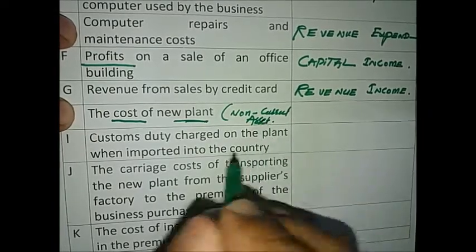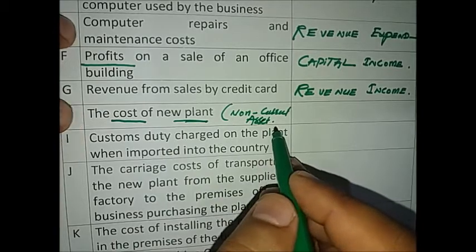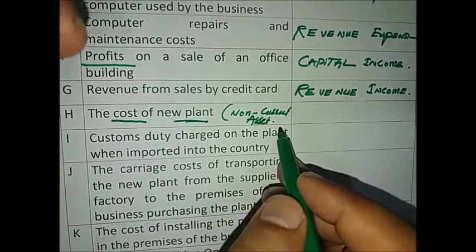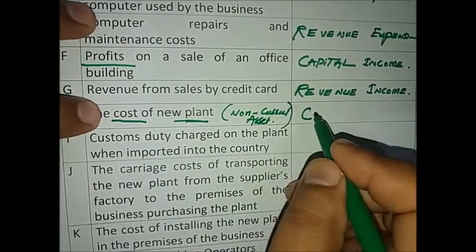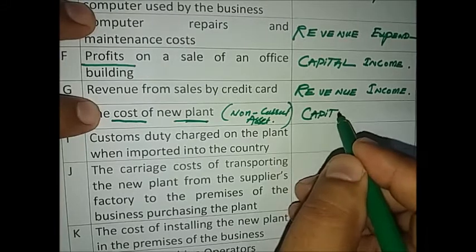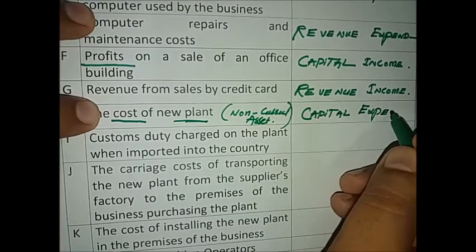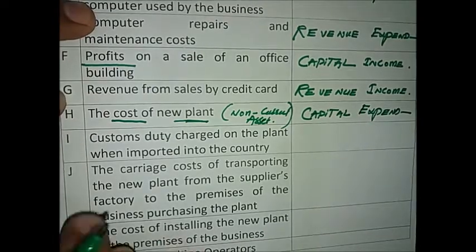So every purchase or acquisition of a non-current asset, or the cost which is paid or supposed to be paid for acquiring the non-current asset, will be recorded into the capital expenditure.